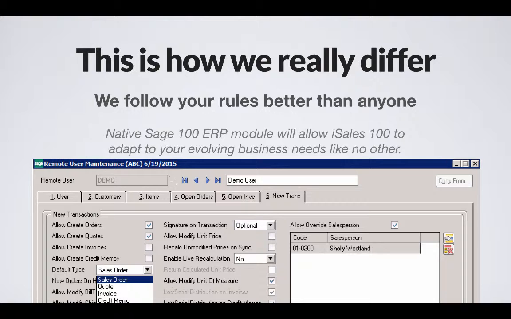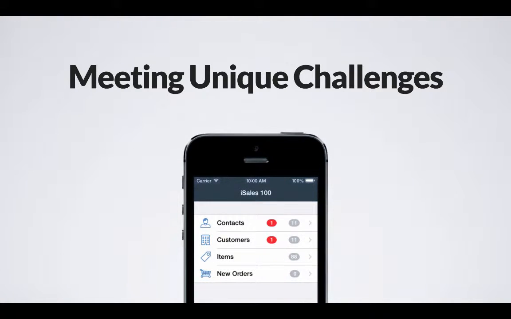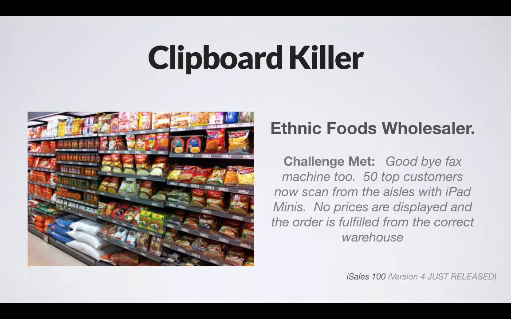In fact, we've seen companies install iSales and start using it the exact same day because we've got that same kind of ease. So what you see here, and we'll see this more in the live demo, is across 6 different tabs, all of these different rules that we can set up to really personalize the experience for each individual user. And what that does for iSales is it allows us to meet very unique challenges. So I'm just going to walk through real quickly some of the very unique things that we do with iSales 100.